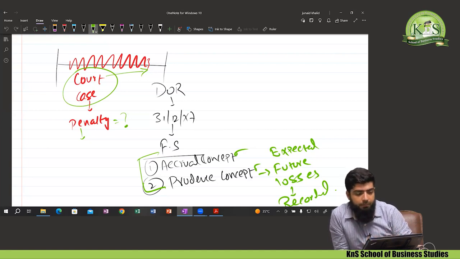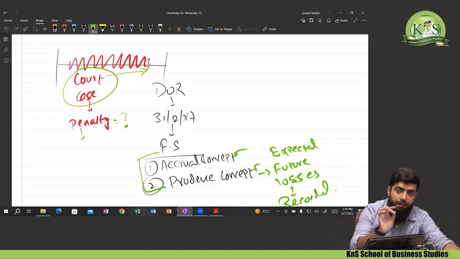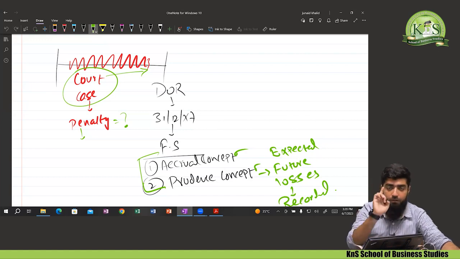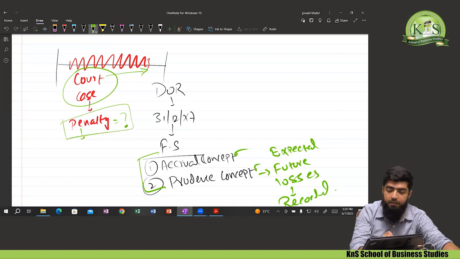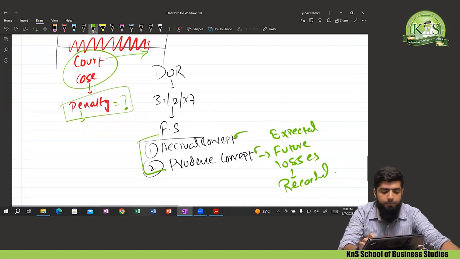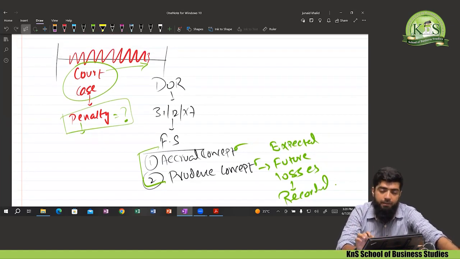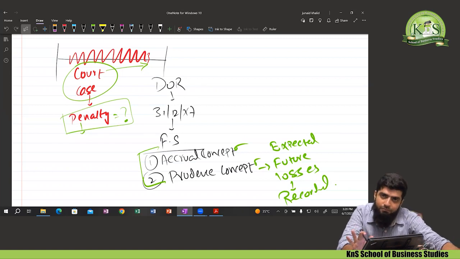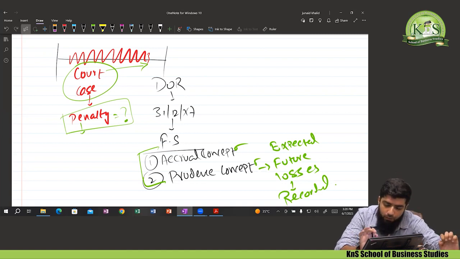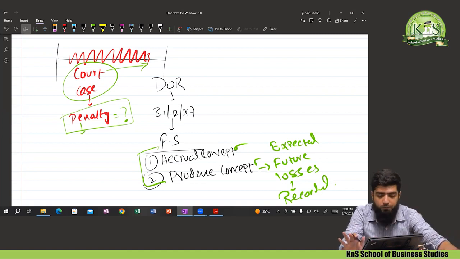If you are expecting that there will be a loss, just record it right now, right away. Just record that expense. So, should I record the penalty? Yes, I should have recorded. I must record this amount of penalty if it is expected. But what did the company's management do? They did nothing. They didn't make any provision or record any entry for this.